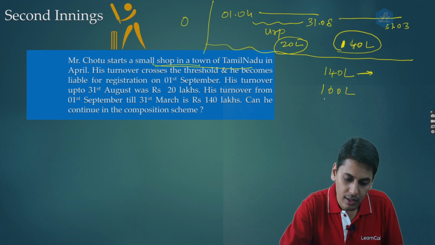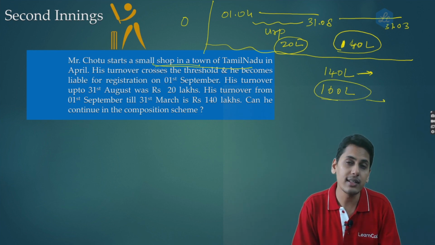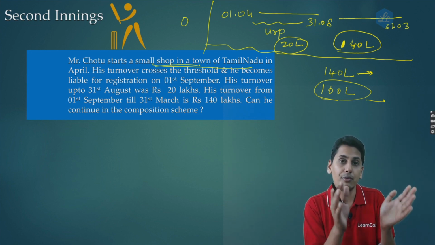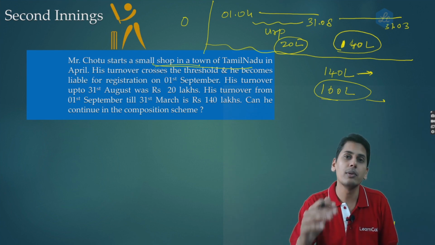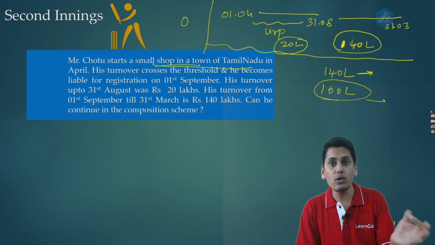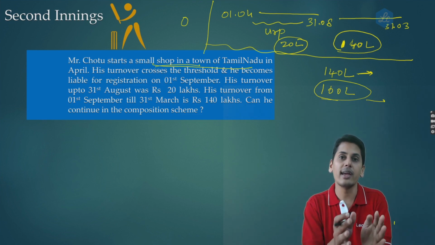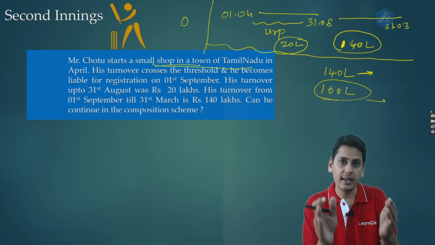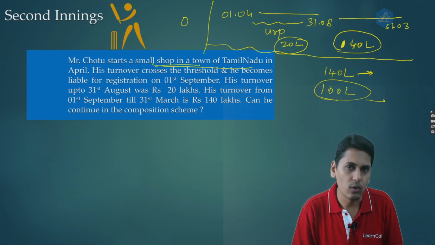But if you are also considering the turnover during the time when he was an unregistered person as a part of aggregate turnover, his aggregate turnover becomes 160 lakh rupees. Even though he is eligible to opt, he cannot continue in the composition scheme for the entire 160 lakh rupees. Up to 150 lakh rupees, he can continue under the composition scheme. Beyond that, he has to come under the regular scheme.